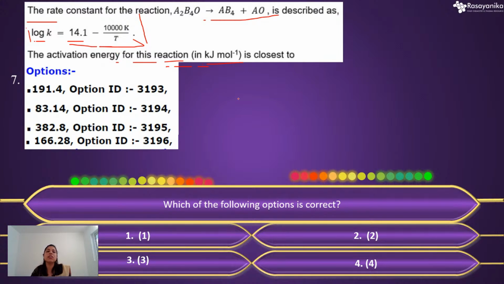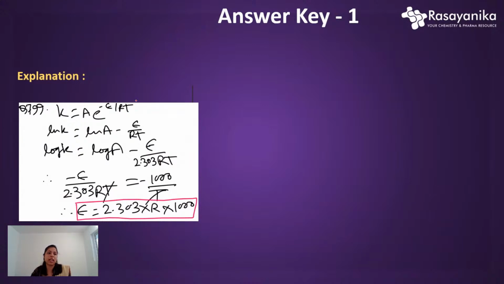This is a pretty simple thing, because it's from your Arrhenius equation. If you already did chemical kinetics, it's pretty simple. You should know the Arrhenius equation: the rate constant K equals capital A, that is the pre-exponential factor, into e to the power minus epsilon by RT. Yes, it looks like this.